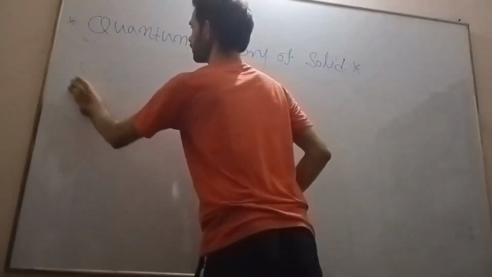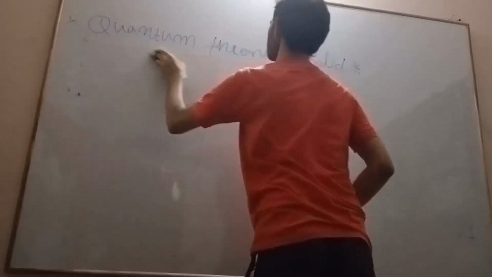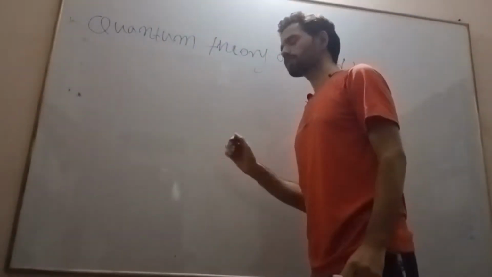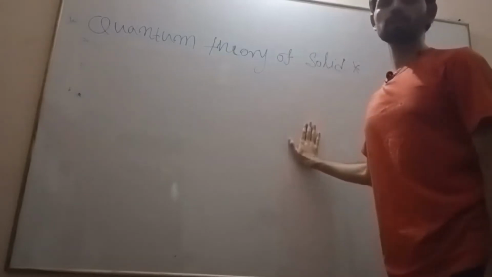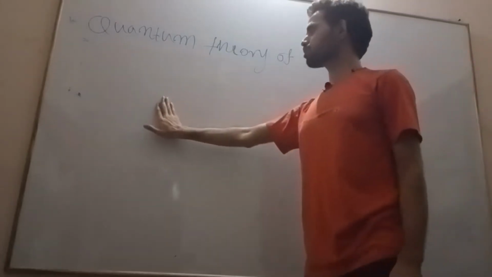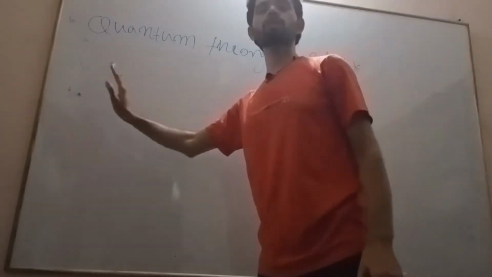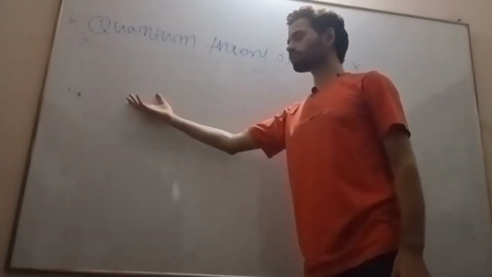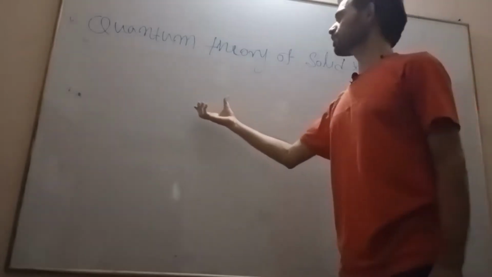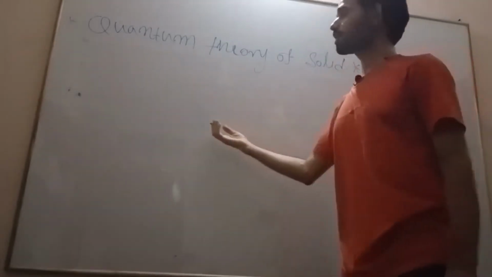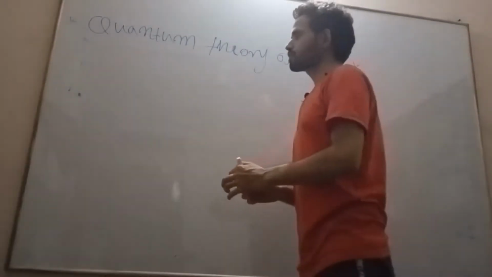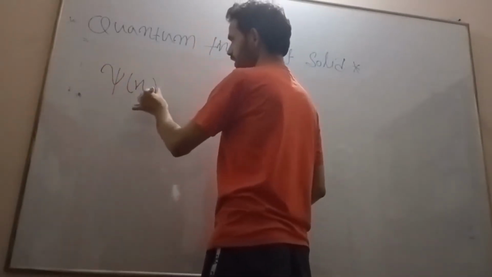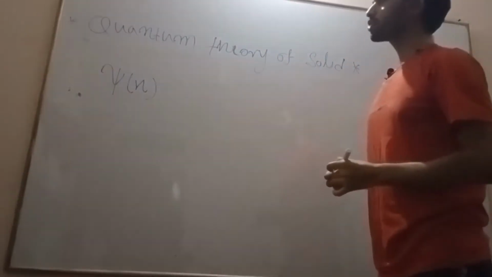Quantum mechanical wave theory, which is given by the Schrodinger wave equation. Schrodinger is a scientist who, in 1926, gave a formulation which is known as the wave function.